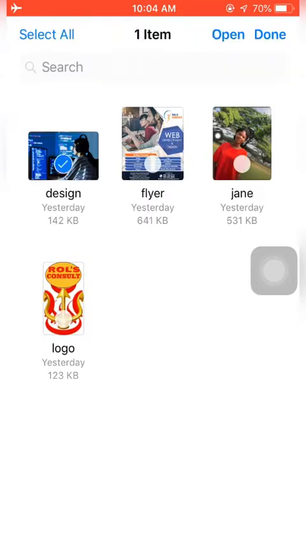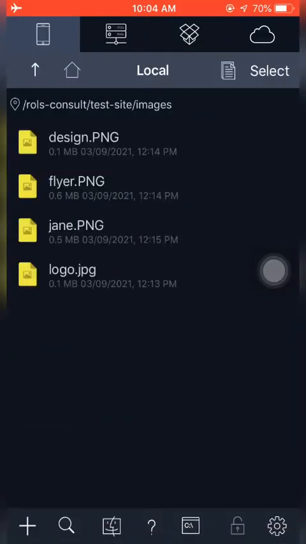Then I will take this, I will take that, I will take that, I will take that. So you see, I have design, I have flyer, I have Jane, who is my best friend, and I have logo. Forget about that. So let's go on. So you see, I have select all 4 items, open, then done. If I click on done, it will just take one image. So I'll click on open, and I have all my 4 images over here.